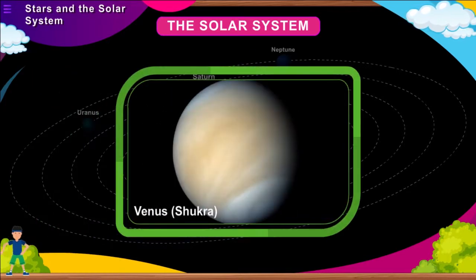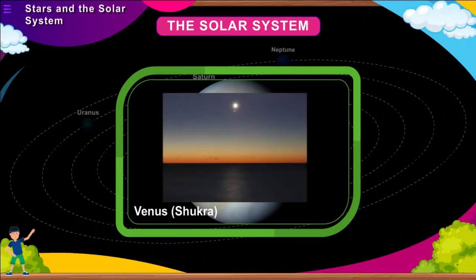Venus. Shukra. It is the second planet from the Sun and the closest to the Earth. The size of this planet is almost the same as that of the Earth. It is hotter than Mercury. Evening star is the name given to planet Venus as it appears in the west evening sky after sunset. It is considered to be the third brightest celestial body appearing from the Earth after the Sun and the Moon. It is also called morning star as it appears in the east before sunrise.